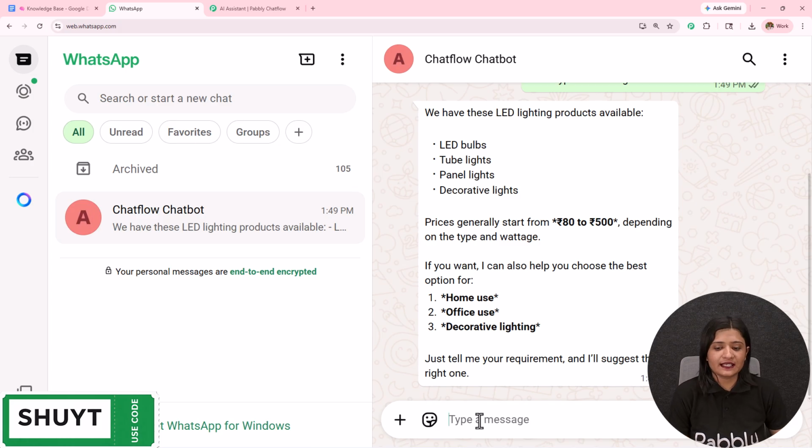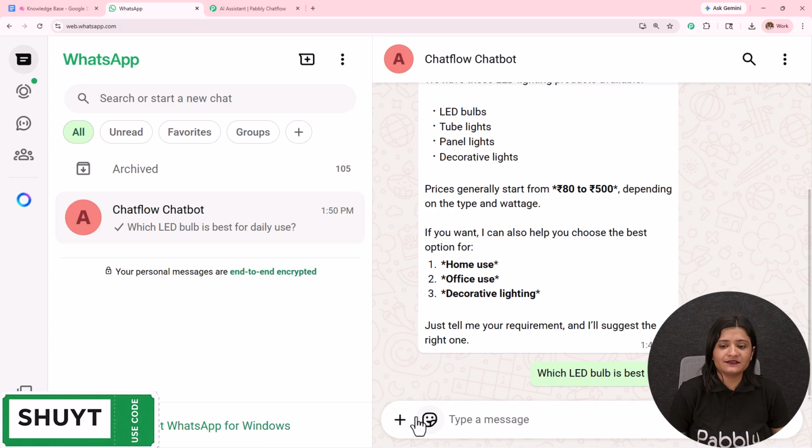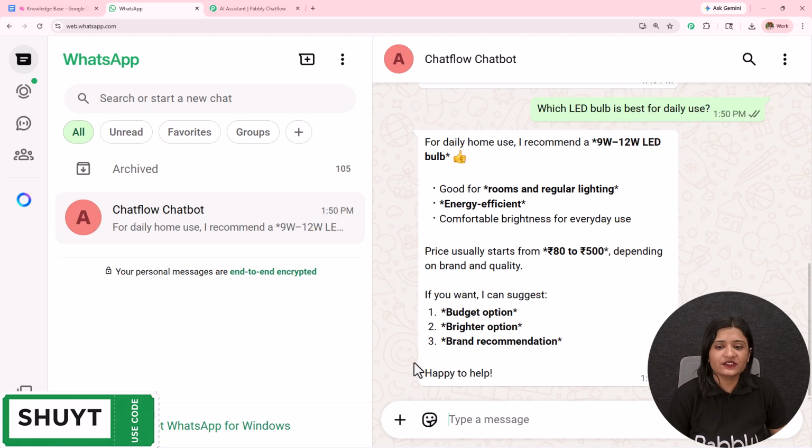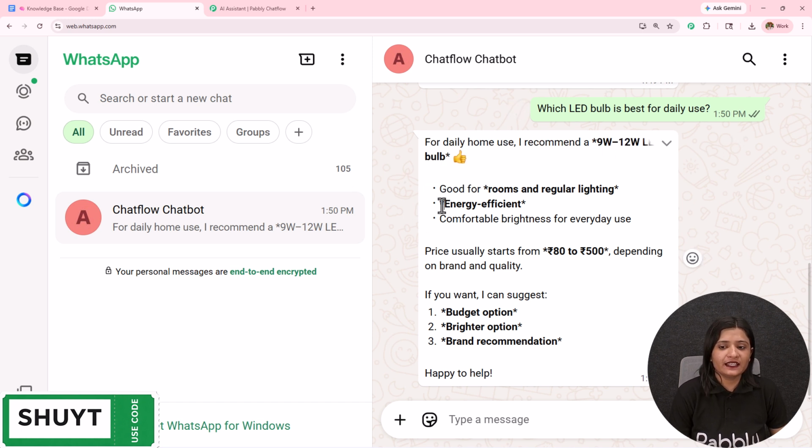So I'm going to ask another question like, which LED bulb is best for daily use? I have sent this message. Let's wait for the reply. So it says for daily home use, I recommend a 9 watt to 12 watt LED bulb. Good for rooms and regular lighting, energy efficient, comfortable brightness for everyday use.